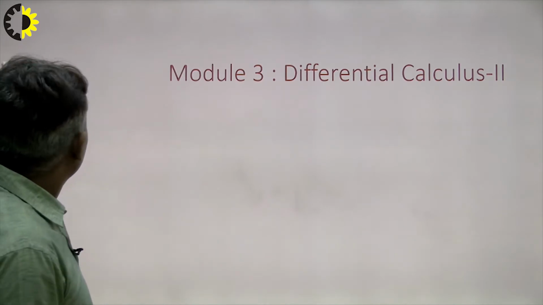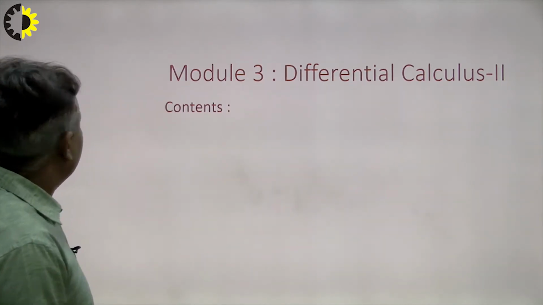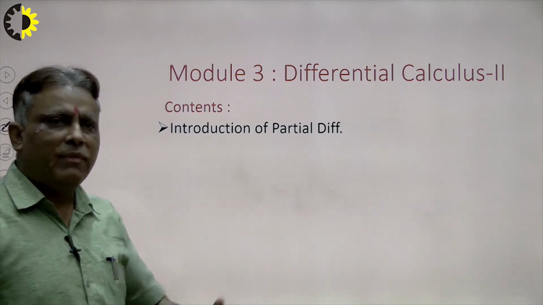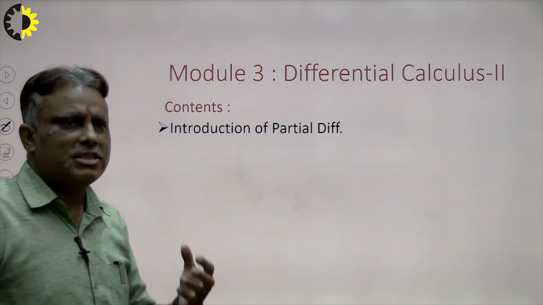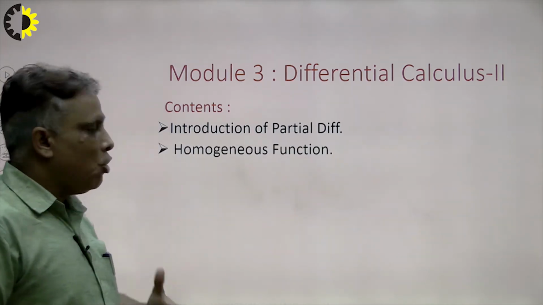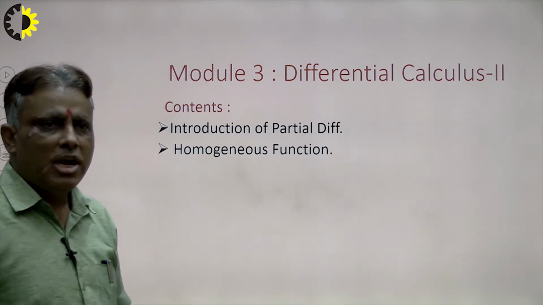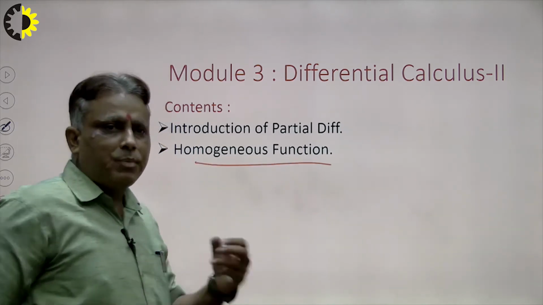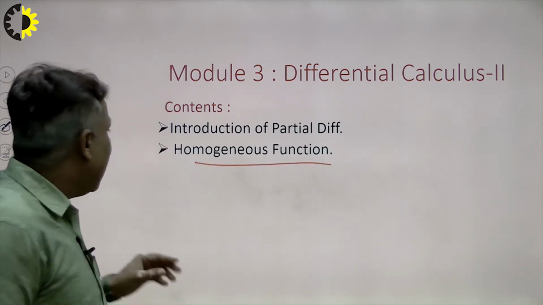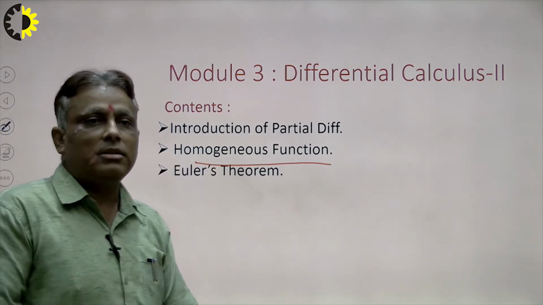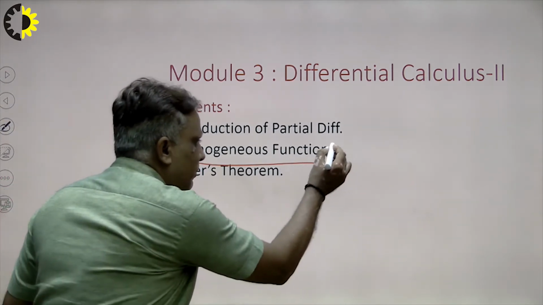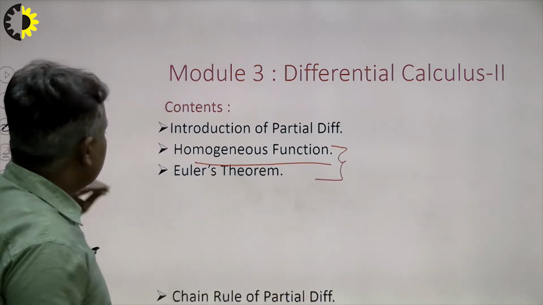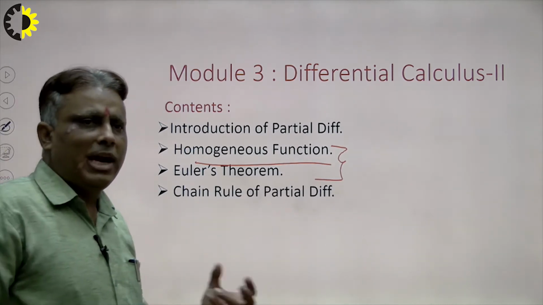Today's contents are, first of all, an introduction to partial differentiation. In the previous lecture I explained briefly what partial differentiation is and its role. Next is the homogeneous function, which plays the most important role. If students recognize that the given function is a homogeneous function, we can solve the problem within seconds with the help of Euler's theorem, which is another topic. Both are most important topics and play an important role in our calculation. When we solve problems in future, these topics will help all of us.